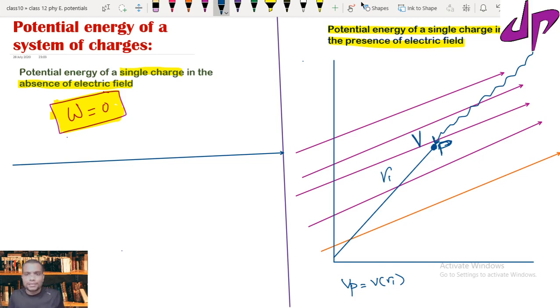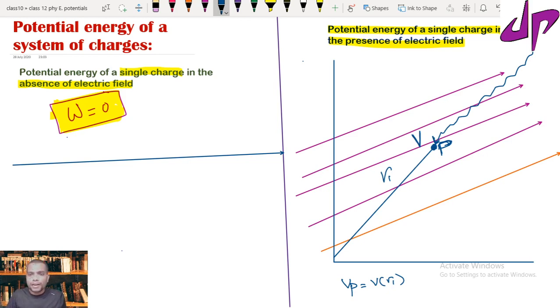Otherwise, we will get confused about the exact location of the potential. That is the potential due to the electric field at point P, which we represent as V of R1.